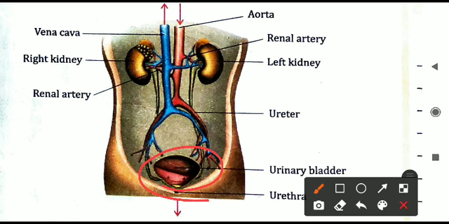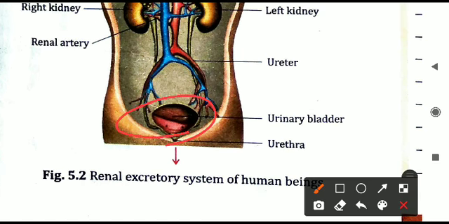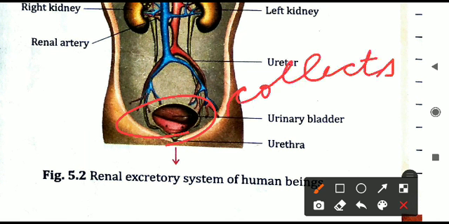The bladder is present at the lower part of the abdomen, and this is that bag-like structure. What is happening in this? It is just collecting the urine. Urine is produced in the kidney and collected in the bladder until the bladder is full. When the bladder is full, you will feel that you need to go to the washroom. So urine is collected in the bladder. This is a bag-like structure.